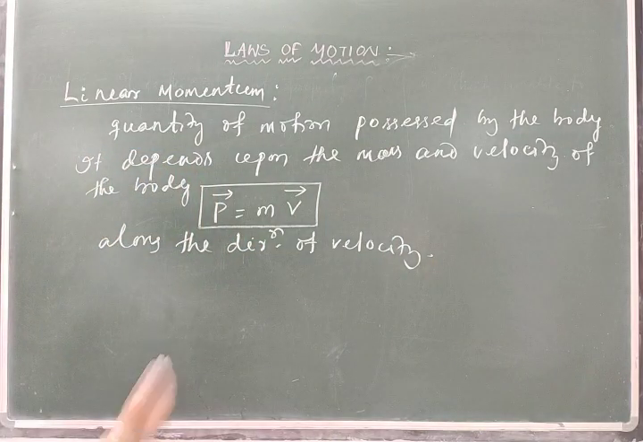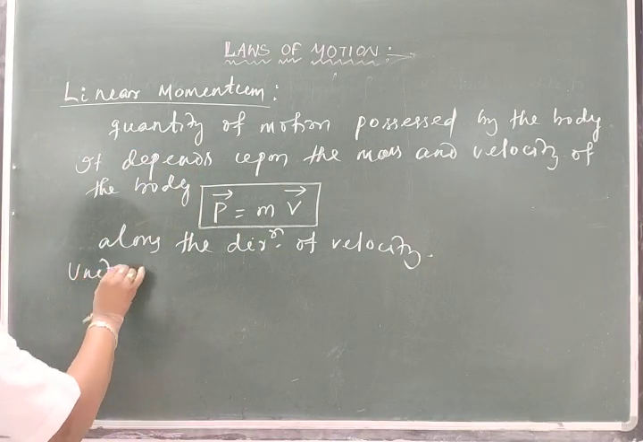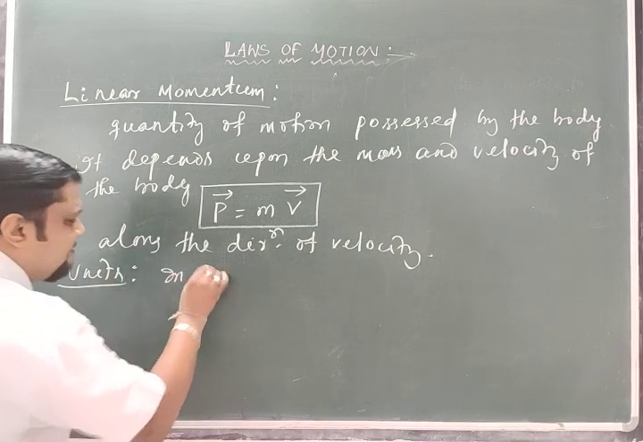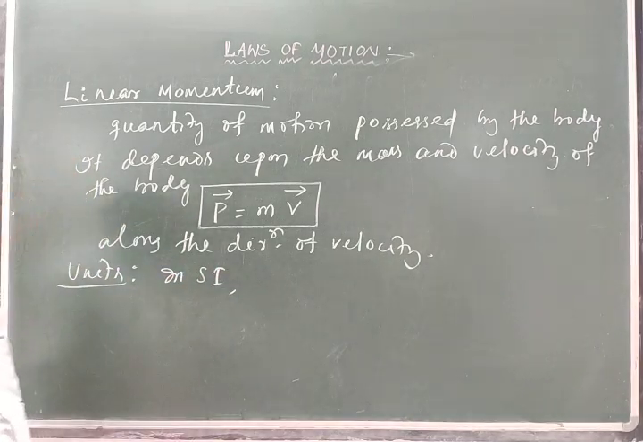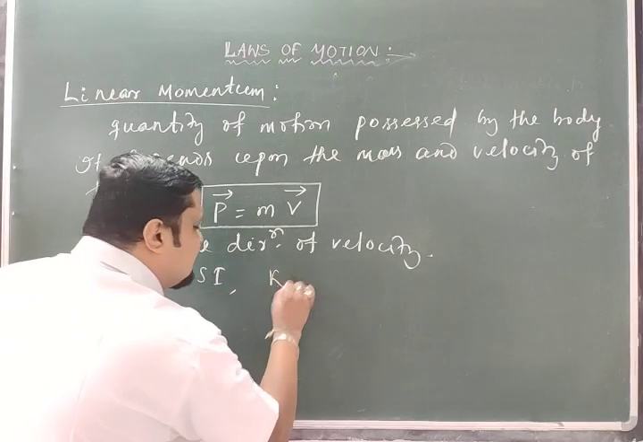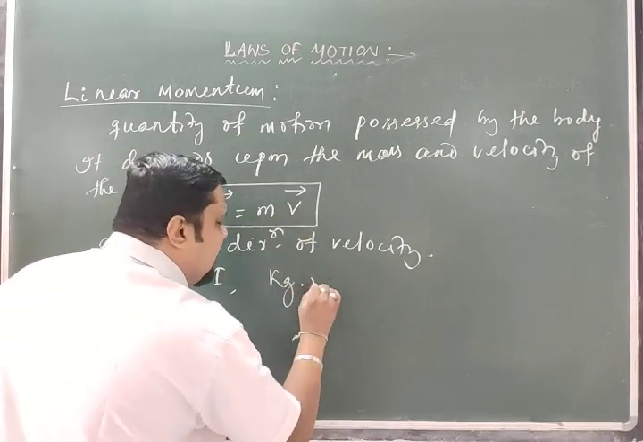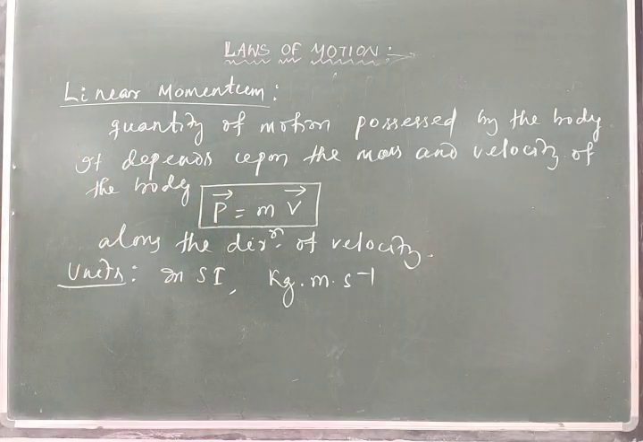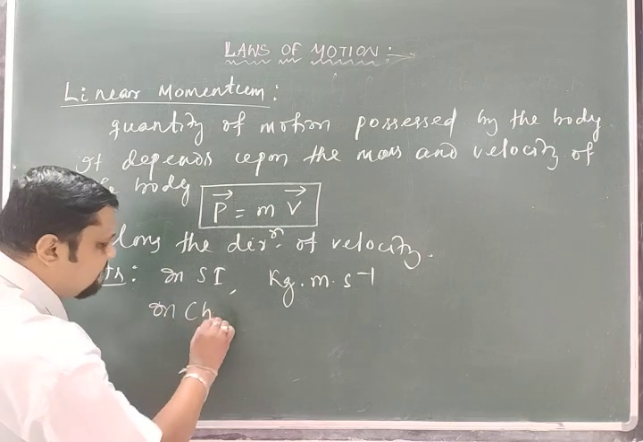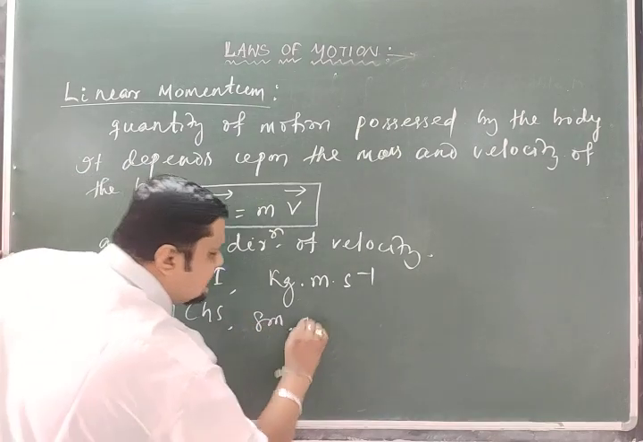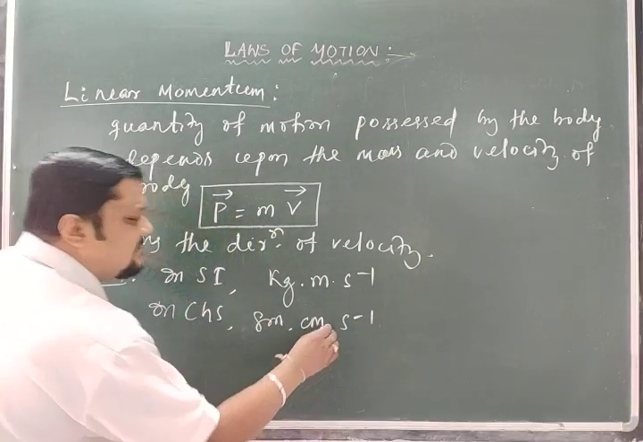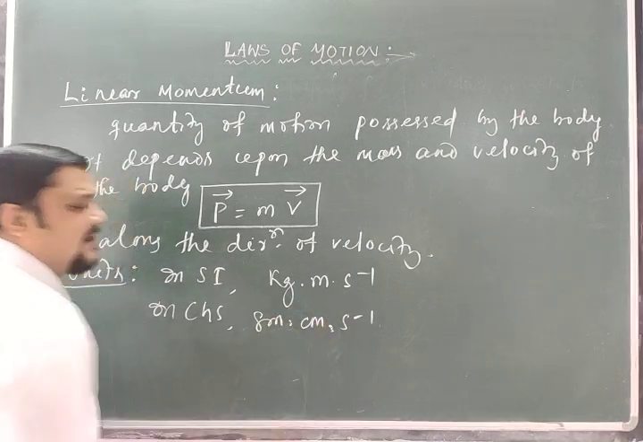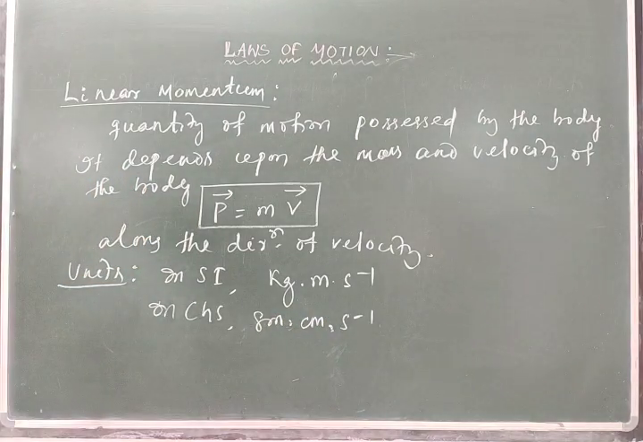Then what are the units? In SI, mass is in kg, multiplied with velocity in meter per second, so kg meter second to the power minus 1, or kg meter per second. In CGS, we can write gram cm second inverse.